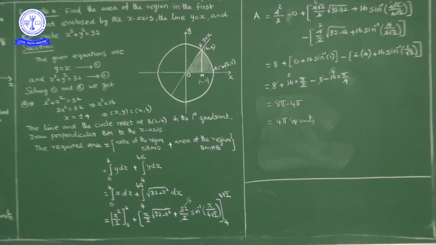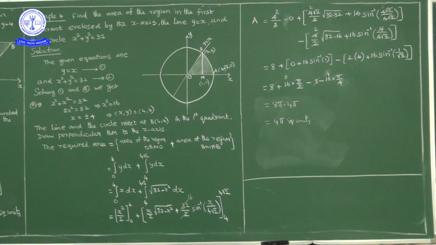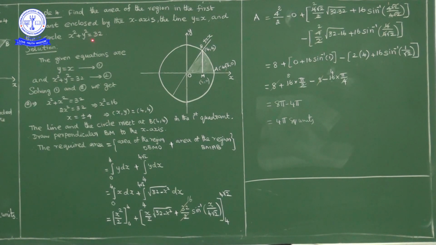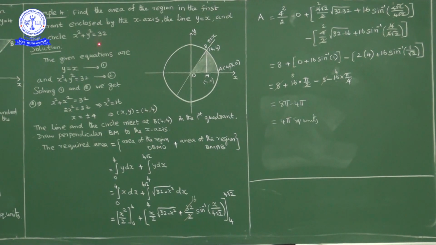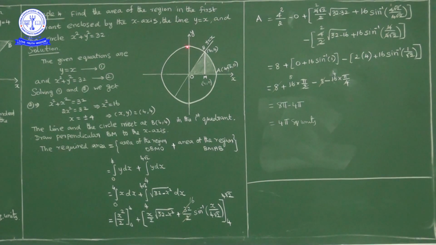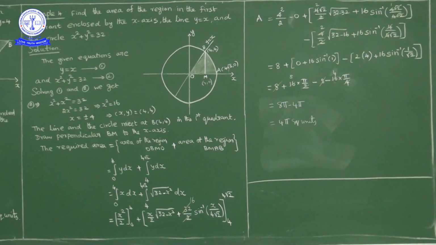First of all, draw x square plus y square is equal to 32. This is the circle. The square root of 32 is nothing but 4 root 2. So the center is 0, 0 and the radius is 4 root 2. It intersects the axes at 4 root 2 comma 0, minus 4 root 2 comma 0, 0 comma 4 root 2, and 0 comma minus 4 root 2.